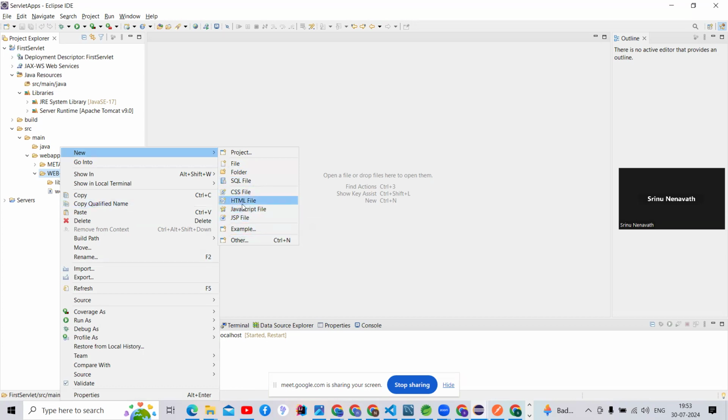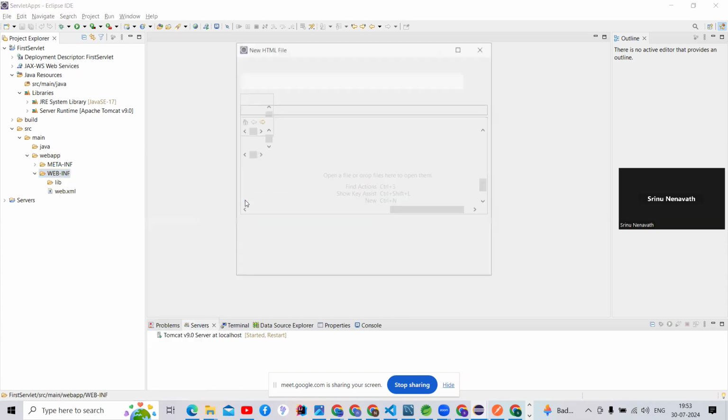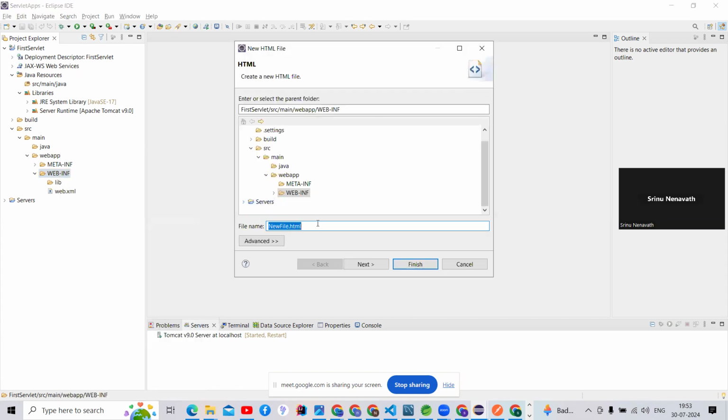Okay, HTML. What is front-end technology? Whatever we see in the browser, all of those things we implement in HTML pages only, guys. Front-end technologies only. What are the front-end technologies? HTML, CSS, JavaScript, and JSP also comes under front-end technologies. So I'm going to create an HTML page now. See here how I create the HTML page.